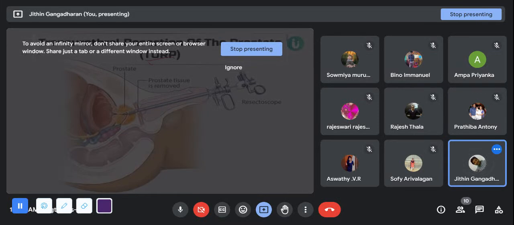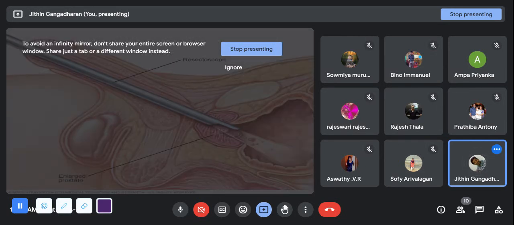TURP, transurethral resection of prostate. We'll insert a catheter, we'll insert the cystoscope, and then an instrument into that, and we'll remove the prostate. Okay. See, this is how an enlarged prostate is removed.